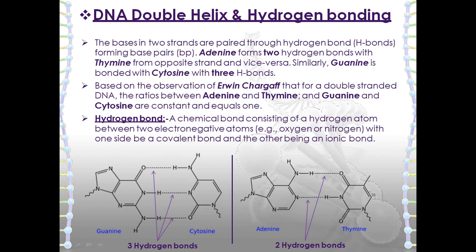Based on the observation that for a double-stranded DNA, the ratios between adenine and thymine and guanine and cytosine are constant and equal 1. Next one is hydrogen bond. A chemical bond consists of a hydrogen atom between two electronegative atoms, with one side being a covalent bond and the other being an ionic bond.